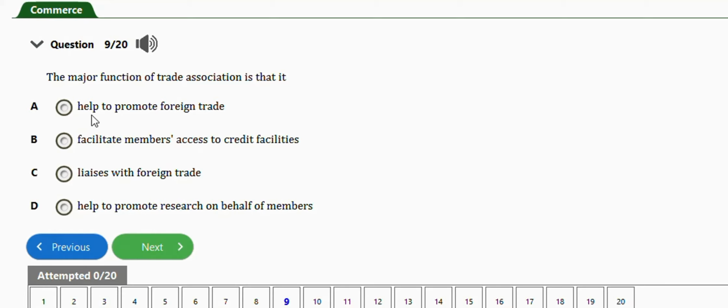It says the major function of trade association is that it helps to promote foreign trade, facilitate members access to credit facilities, licenses with foreign trade, helps to promote research on behalf of members. The right answer is option D here, helps to promote research on behalf of members.